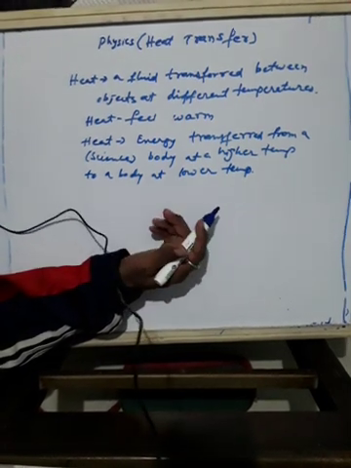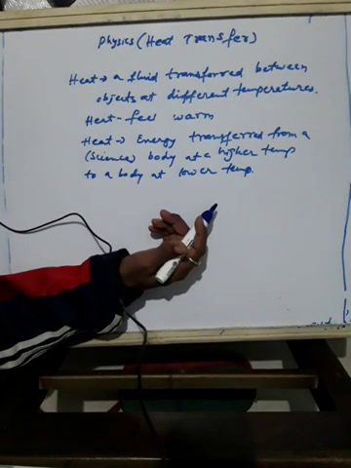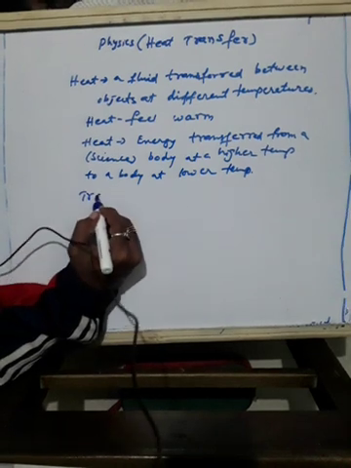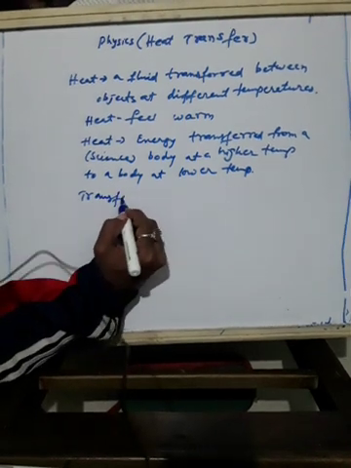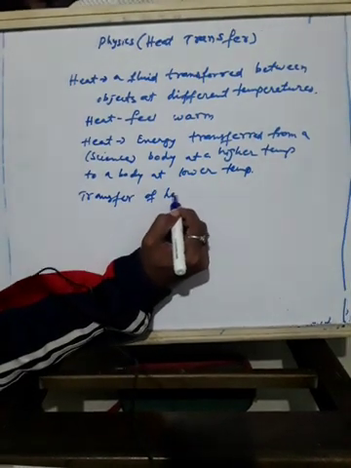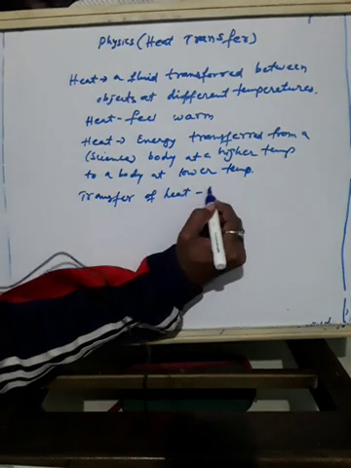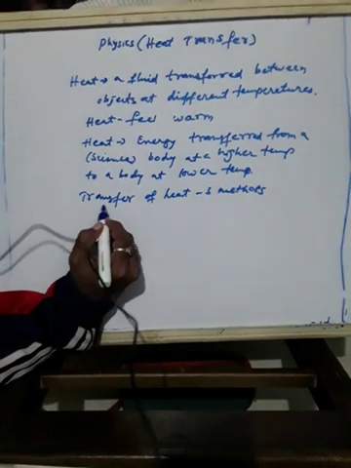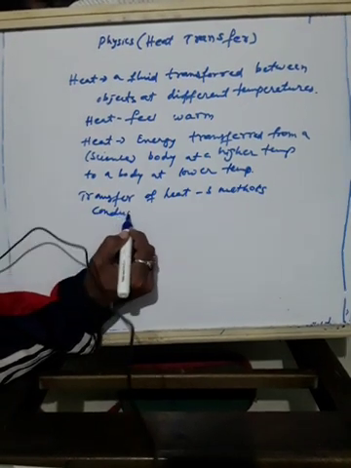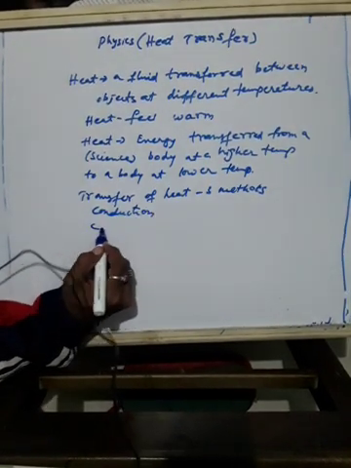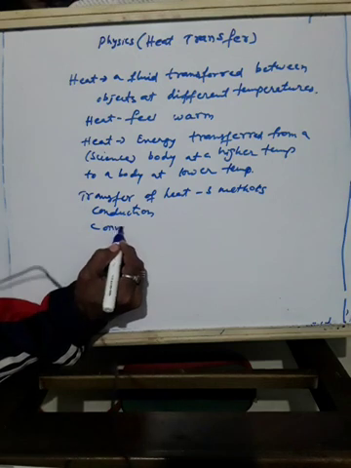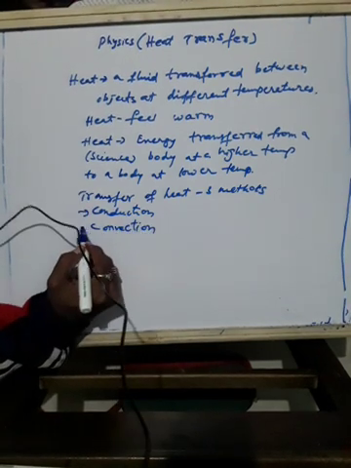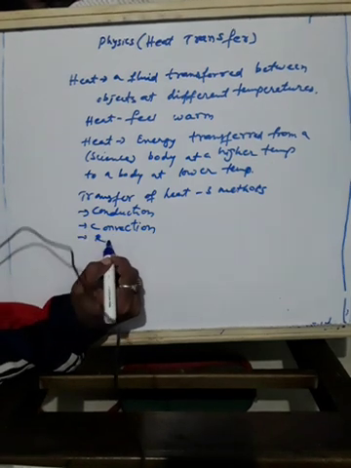Okay. So transfer of heat can be done by three methods. What are those? One is conduction, one is convection, and one more is radiation.